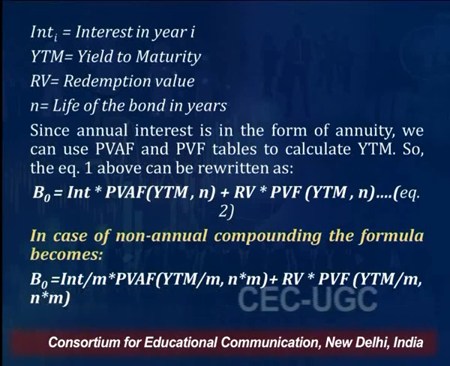So this YTM we have to find out. Up till now we have not calculated what the yield on the bond will be. I have just talked about the formula which we can use for calculating YTM. These days in the computerized world, you can put the formula in an Excel sheet and find out the YTM, but you must put the formula in, only then will you be able to get this YTM. I am taking annual interest only. So how do you calculate YTM? This is the point of discussion now.